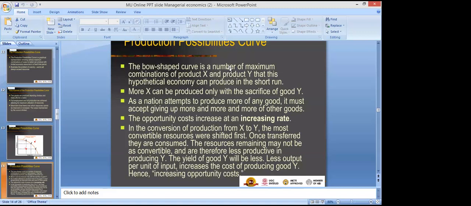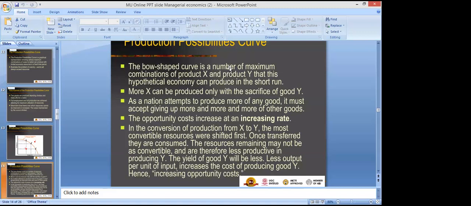Once transferred, they are consumed. The resources remaining may not be as convertible and are therefore less productive in producing Y. The yield of good Y will be less, so less output per unit of input, increasing the cost of producing good Y, hence increasing opportunity cost, right? So this is the basic reason for the increasing MOC, right?